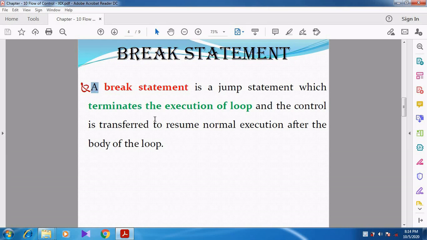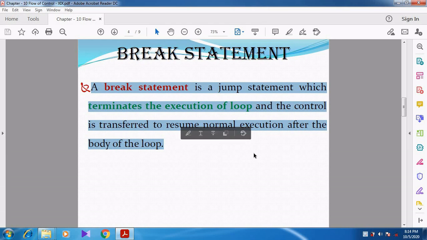The break statement is also a jump statement which is used to terminate the execution of a loop. The control is transferred to the normal execution after the body of the loop. So whenever we encounter the break statement, the loop is terminated.